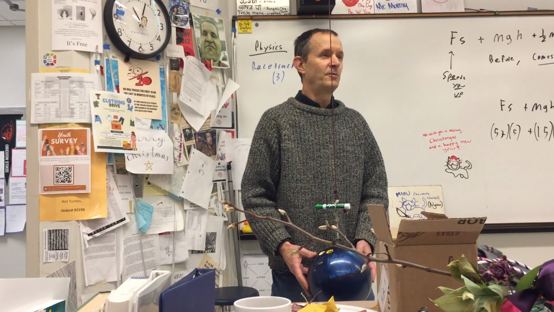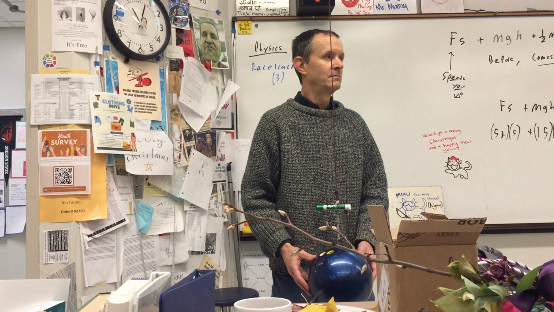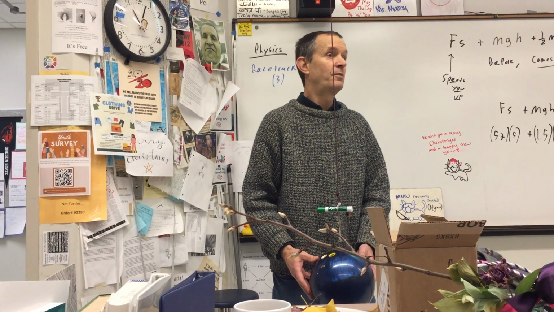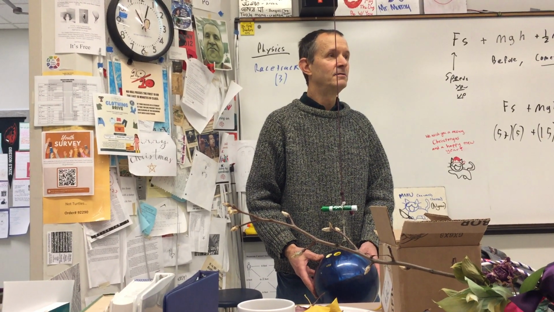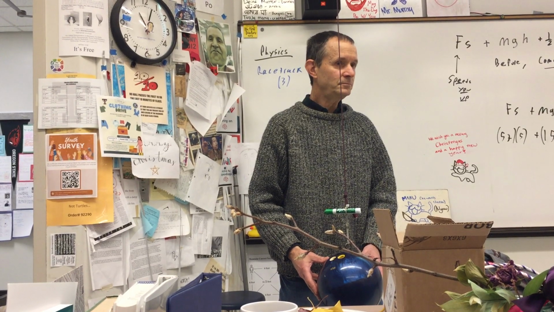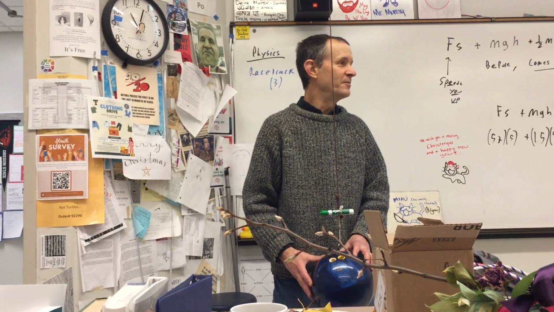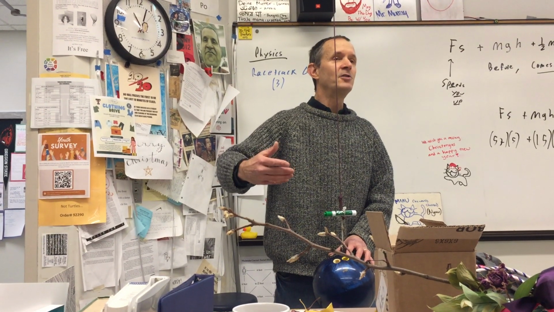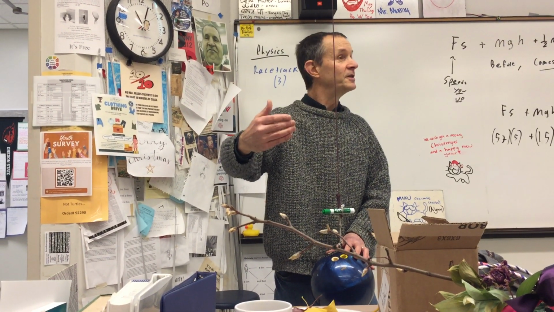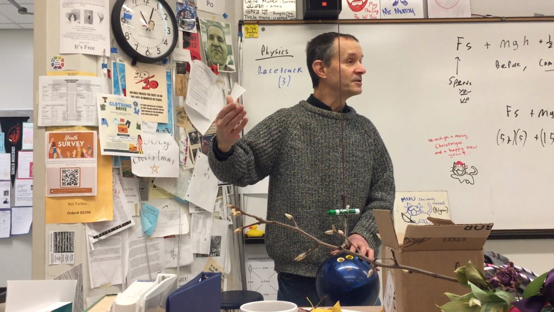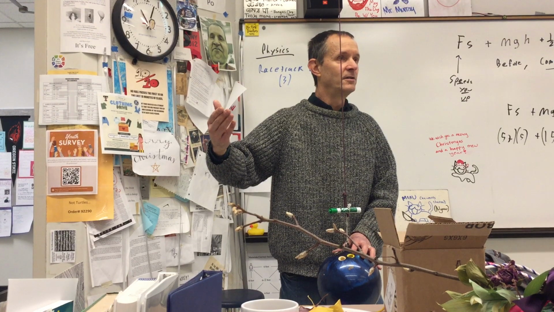Why, by the way, do we launch our rockets to the east? And why do we launch them from Cape Canaveral? Why don't we launch them from up near the North Pole? Or how about northern Montana? Anybody know? It's not the coldness, although that would be a factor. Better weather maybe at Cape Canaveral. It's because we always launch from as close to the equator as possible, because the closer you are to the equator, the faster you're going. We always launch to the east because they're already going 1,000 miles per hour.